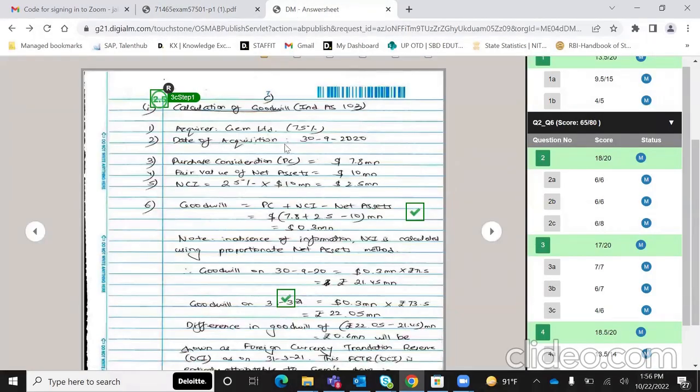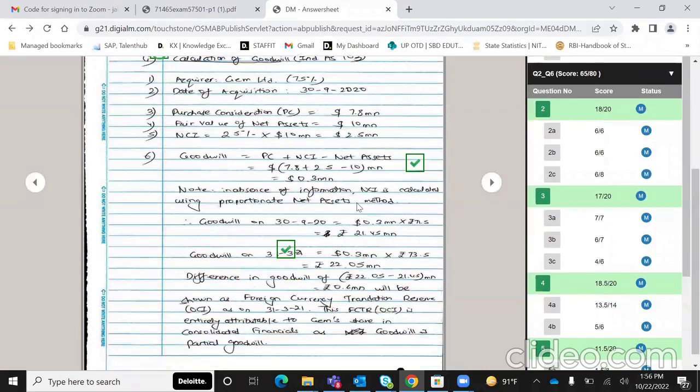पहले बता दिया acquirer ये है, date of acquisition ये है, purchase consideration इतना, fair value of net assets इतना, NCI को calculate करो, then goodwill को dollars में calculate करो. So it's a very systematic presentation. ऊपर Ind AS 103 भी लिखा है मैंने, and I've just given a note. In the absence of information, NCI is calculated using proportional net assets method. Notes are very important, but I'll still show you what ICAI has done.